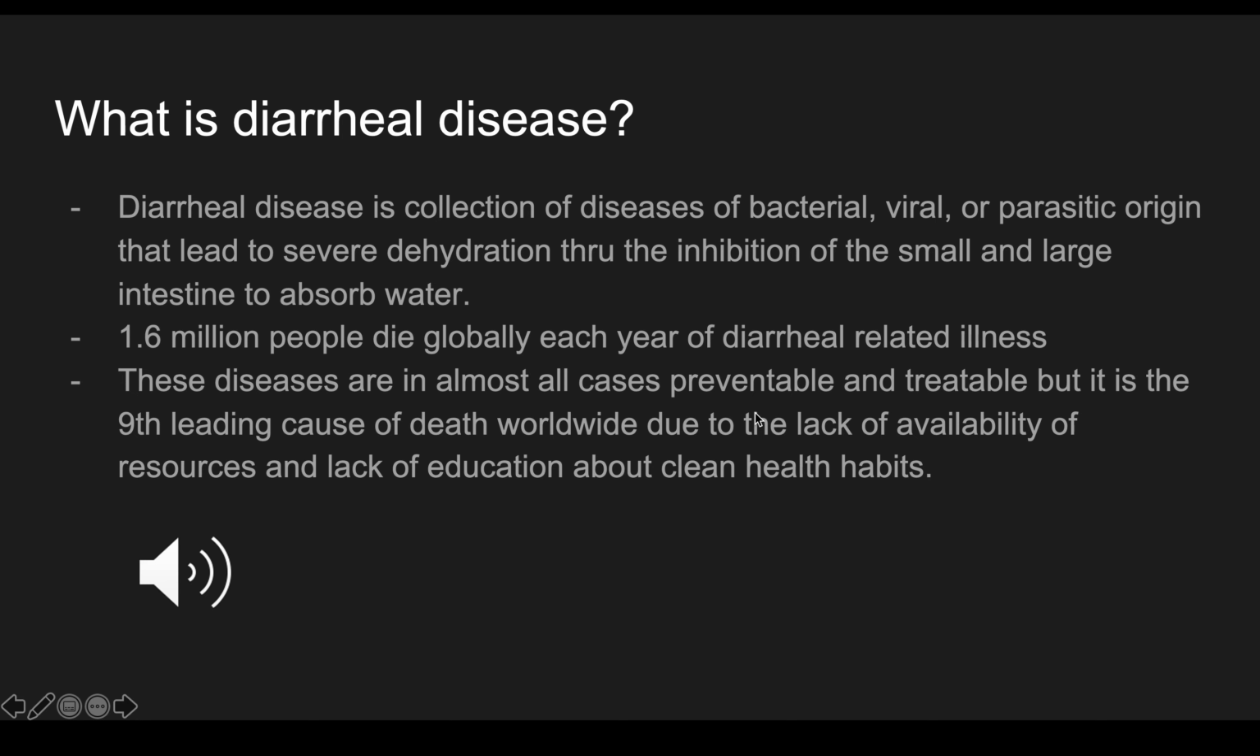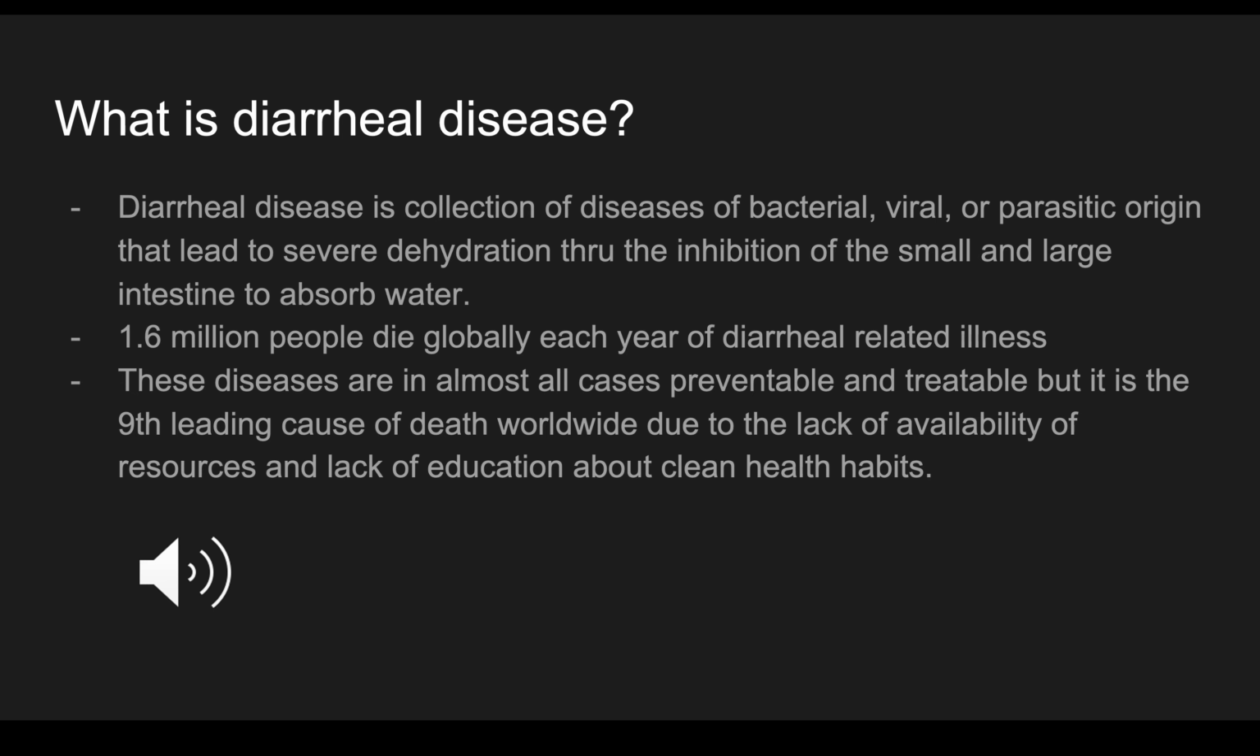Alright, so what is diarrheal disease? Well, diarrheal disease is a collection of diseases of bacterial, viral, and parasitic origin that leads to severe dehydration through the inhibition of the body's small and large intestine to absorb water. Basically, this disease, no matter what the origin is, will attack the small and large intestine, and the body can't absorb any water, so the body is severely dehydrated and eventually leads to people unfortunately dying.